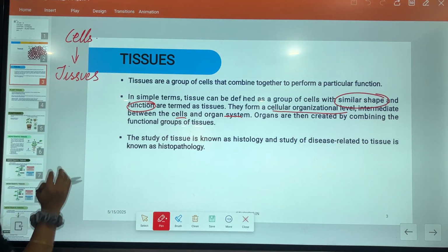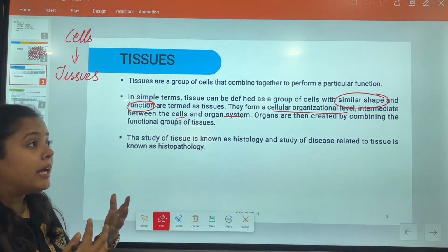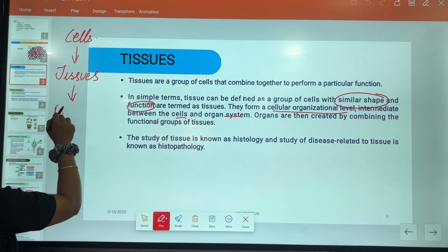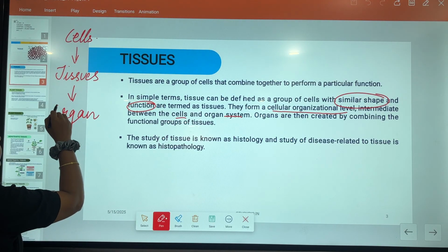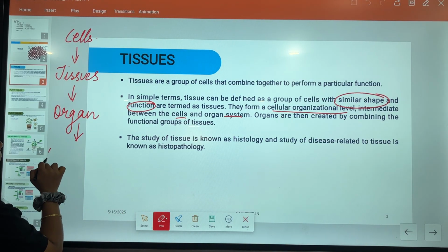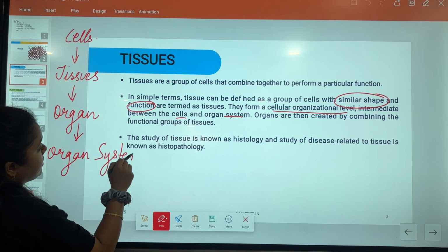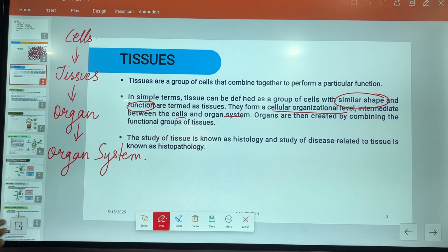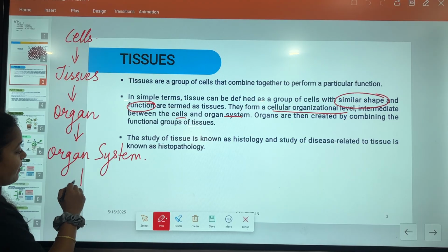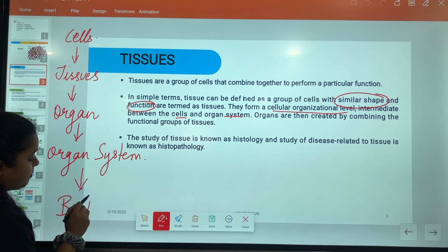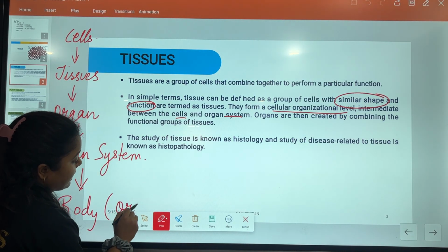When so many tissues come together, they form organs. When different organs come together, they form an organ system. And when more than a single organ system is present, it is considered the body of an organism.